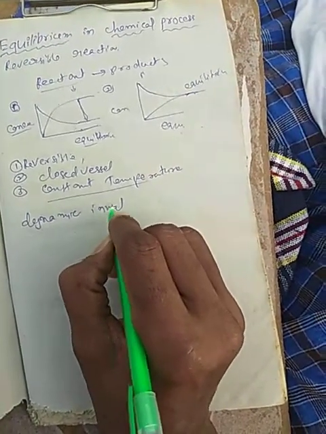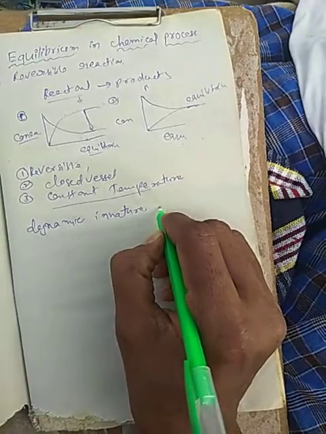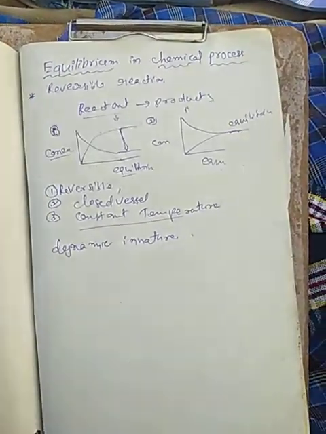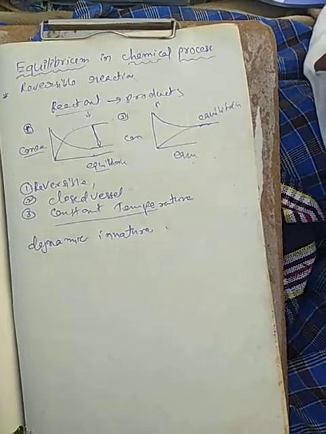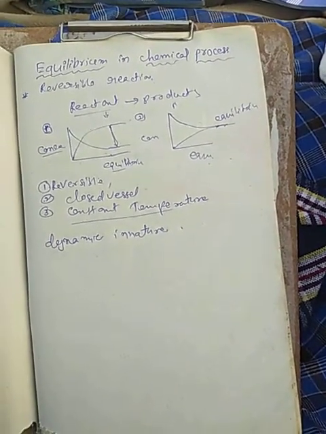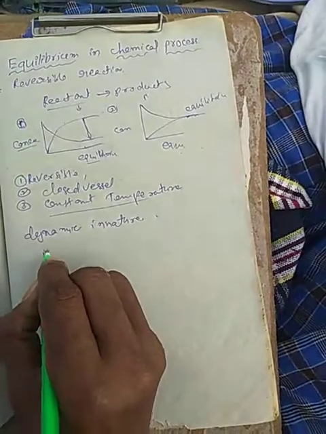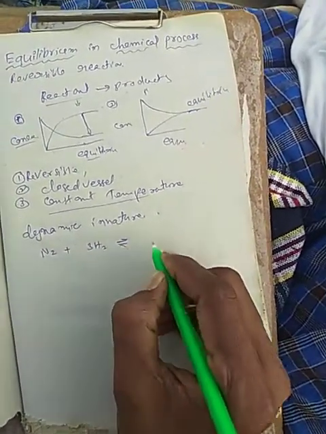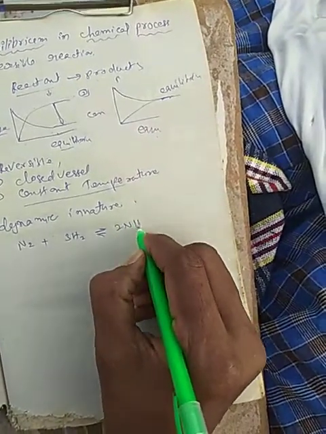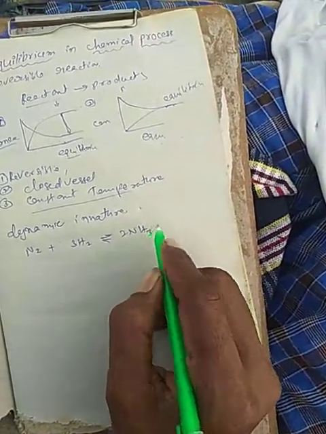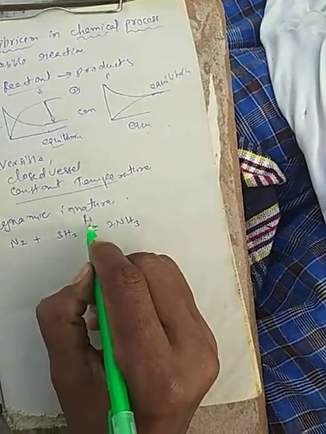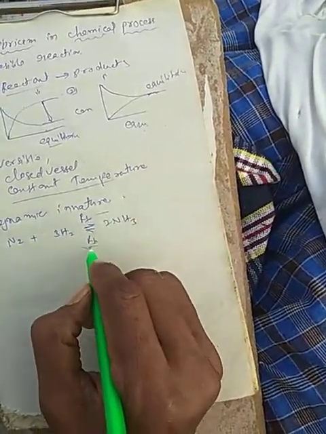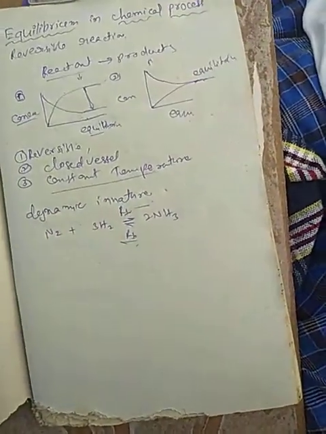Dynamic nature means, for example, in the ammonia process, N2 plus 3H2 gives rise to 2NH3, the rate of the forward direction is equal to the rate of the backward direction. This is dynamic: not one direction but two directions.